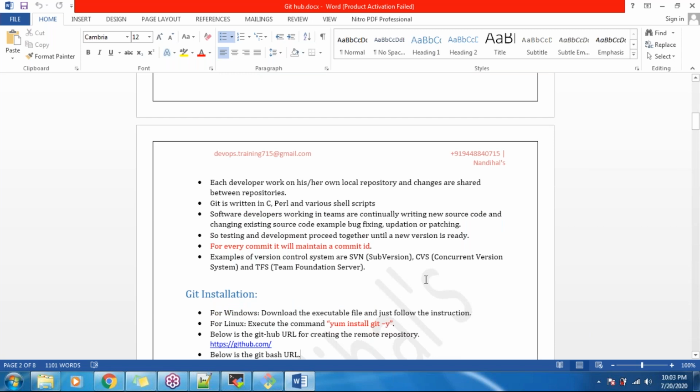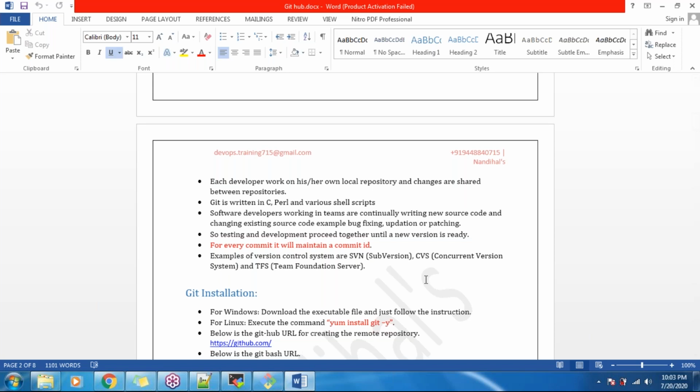Then the installation part. How to do the installation on a Windows machine. As I told you, go to this web page, git-scm.com/downloads. Under that, click on Windows. It will download Git Bash for you guys. This Git Bash will give you a terminal to work on.